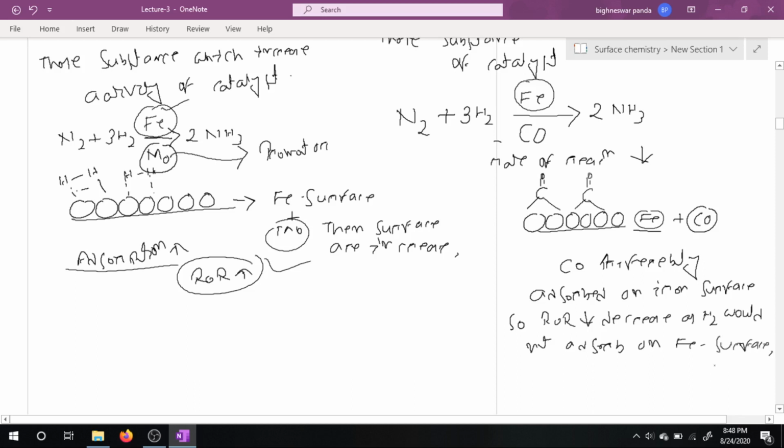Carbon monoxide does not facilitate adsorption of hydrogen, so the rate of reaction decreases.